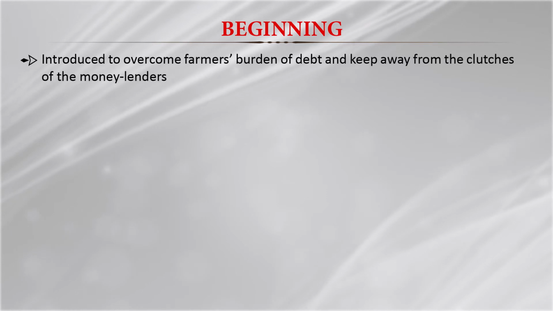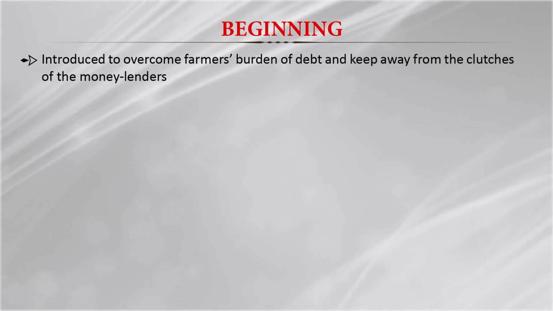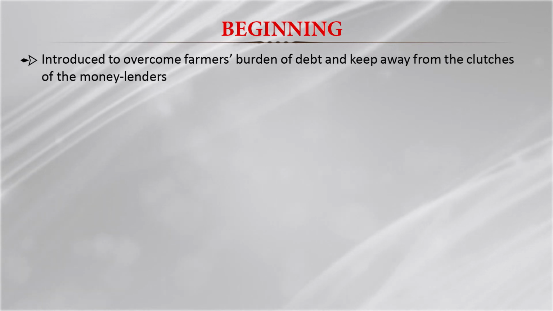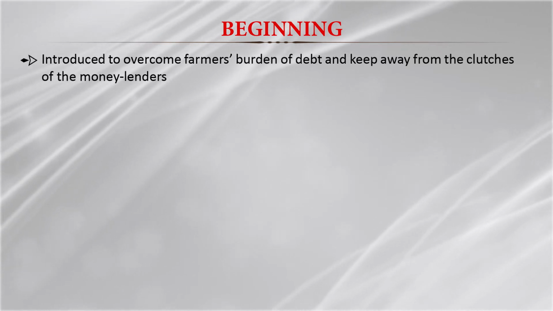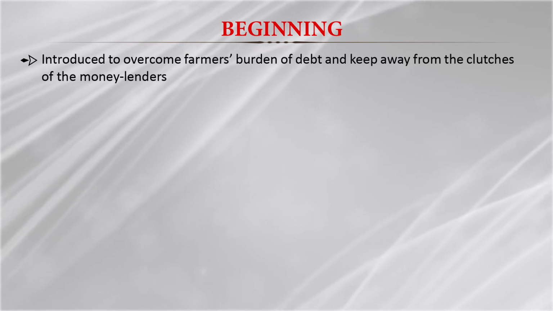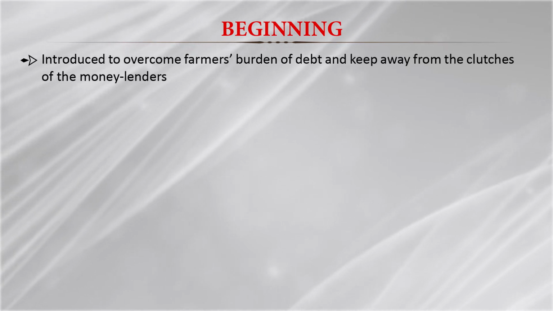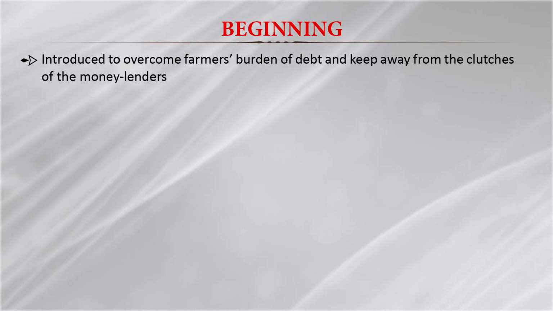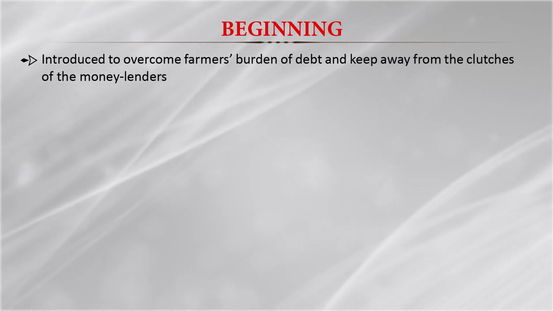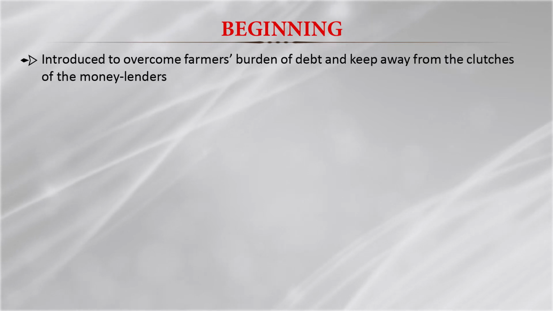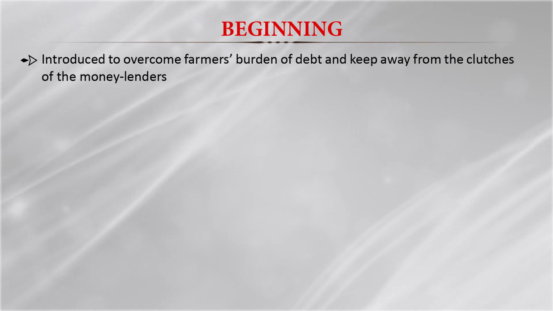This concept was very much required to overcome the farmers' burden of debt and keep them away from the clutches of the money lenders, because there were no institutional sources available in the agriculture sector. The farmers used to go to the money lenders and borrow money at a high rate of interest.